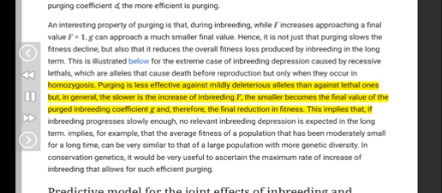Purging is less effective against mildly deleterious alleles than against lethal ones but, in general, the slower is the increase of inbreeding F, the smaller becomes the final value of the purged inbreeding coefficient G and, therefore, the final reduction in fitness.